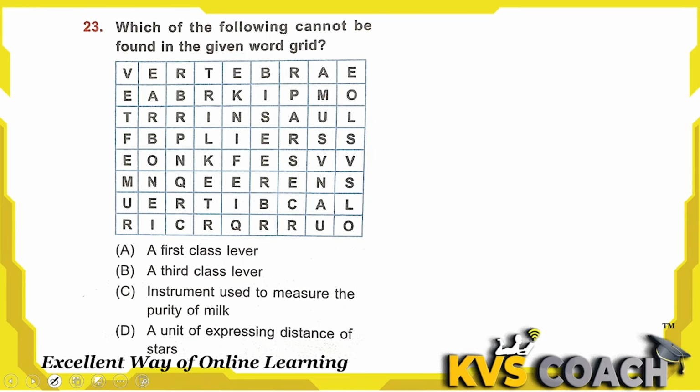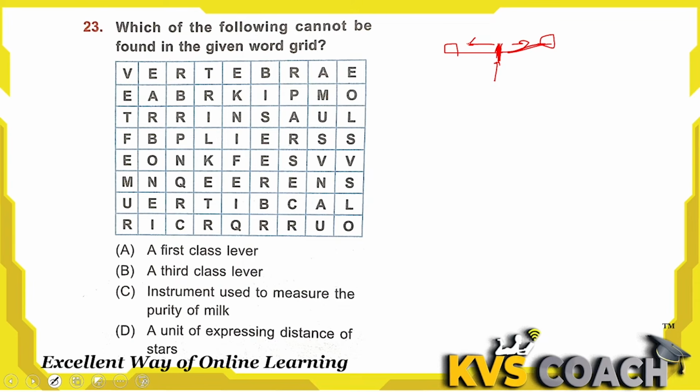Next is, which of the following cannot be found in the given grid. Let's check. A, first class lever. Do you know what a first class lever is? That is a system where the fulcrum, that is the joint, is positioned between the effort and the force, like a weighing scale. Here is the fulcrum and force is applied here, and load is applied in both directions similarly. That is called a first class lever.